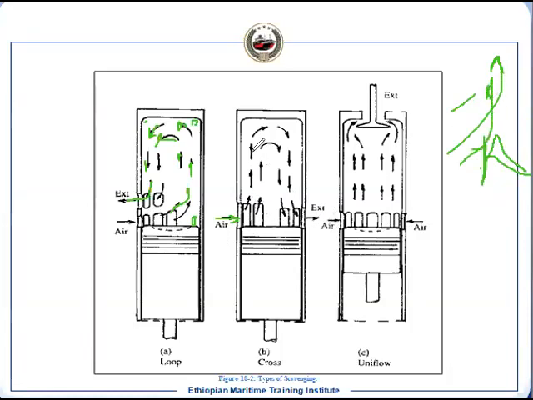So it will guide upward, and then it will reach the underside of the cylinder head. It has to change the direction because this side is high pressure, this side is low pressure. It will make a direction like this and it will come out through the exhaust. And this is a cross flow because on this side it is entering and it is coming out from this side. So it is crossing like this.